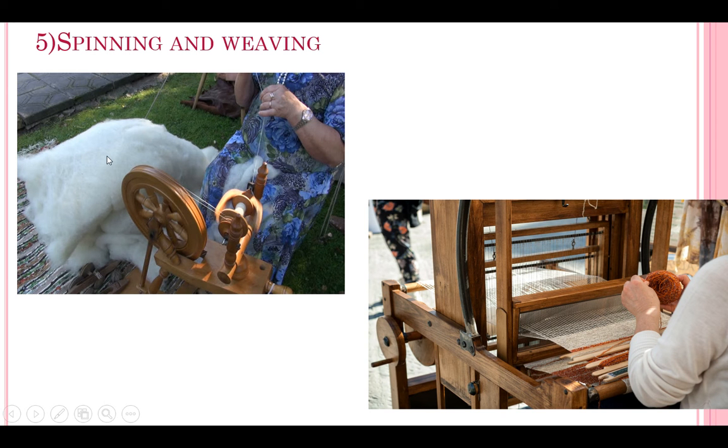Here you can see the raw or cleaned wool we got being twisted and spun with the help of this chakra in order to get yarn, and then that yarn will be woven or knitted in the machine in order to get a fabric. So in this way we are getting woolen fabric. These 5 steps are involved in processing woolen fabric.